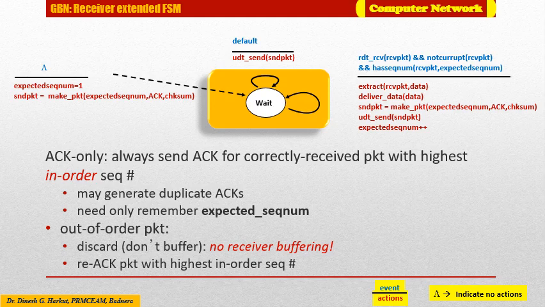Of course, the disadvantage of throwing away correctly received out-of-order packets is that a subsequent retransmission of that packet might be lost or garbled, and thus even more retransmission would be required. This is the cost of not maintaining a buffer at the receiver, as even a correctly received but out-of-order packet needs to be discarded. It will indirectly hamper the bandwidth because we need to retransmit all those packets again.